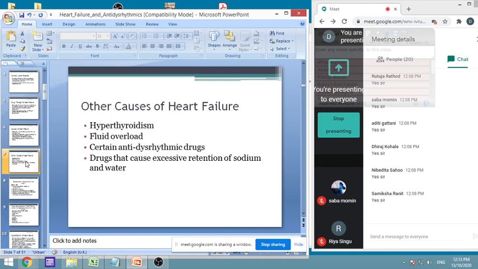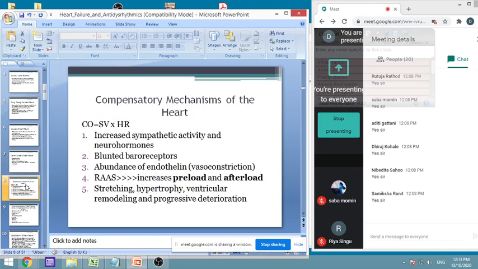Certain drugs are also used in arrhythmias, the antiarrhythmic agents. In those cases also there is a cause of heart failure. The drugs which cause excessive retention of sodium and water will also result in heart failure. So what happens